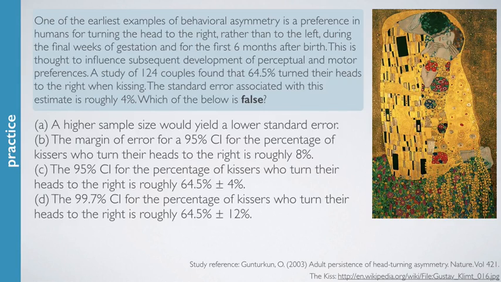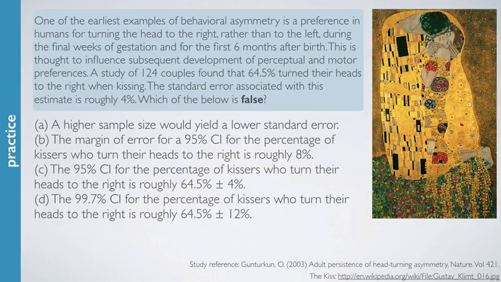Let's take a look at a practice problem to put to use some of the concepts that we have recently learned. One of the earliest examples of behavioral asymmetry is a preference in humans for turning the head to the right rather than to the left during the final weeks of gestation and for the first 6 months after birth. This is thought to influence subsequent development of perceptual and motor preferences. A study of 124 couples found that 64.5% turned their heads to the right when kissing. The standard error associated with this estimate is roughly 4%. Which of the below is false?